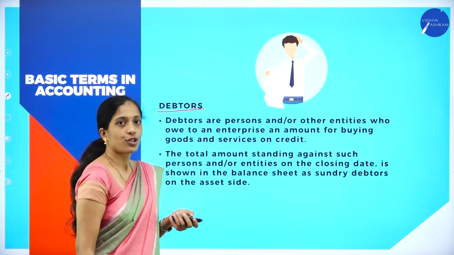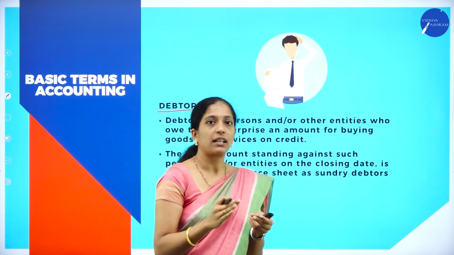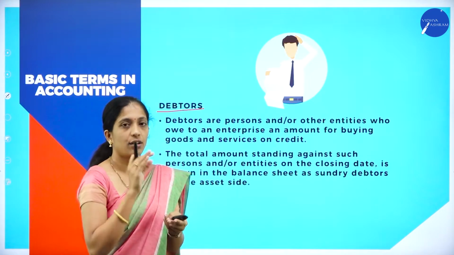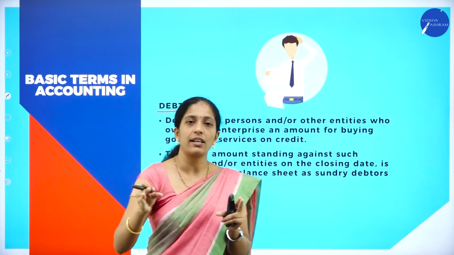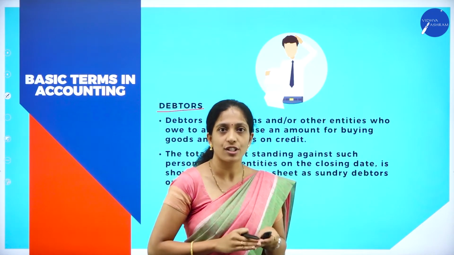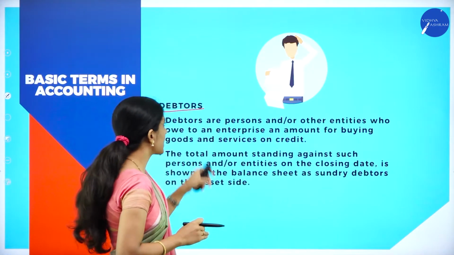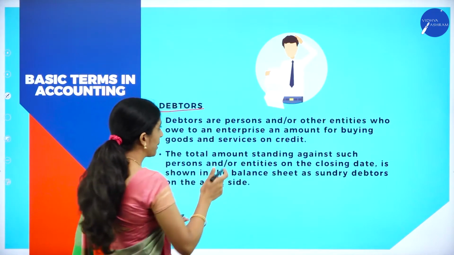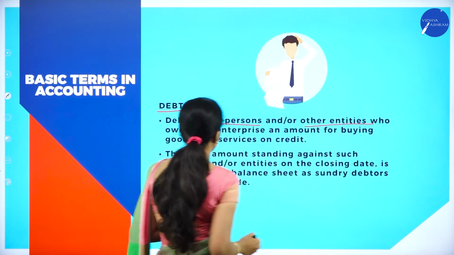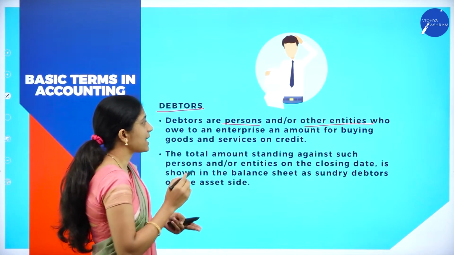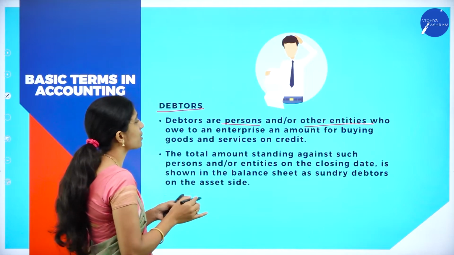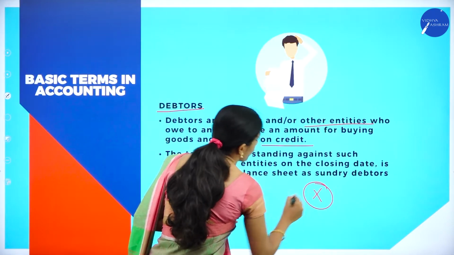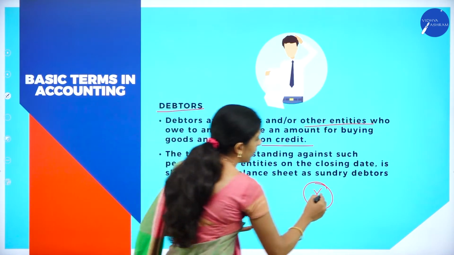Next, debtors. Here there are two very important terms, debtors as well as creditors. Now let us see who is a debtor. A debtor will be a person. In the same way, a creditor is also a person or it can be an institution also. Debtors are persons or other entities who owe to an enterprise an amount for buying goods and services on credit. For example, X is a person, so he has purchased goods from the organization.